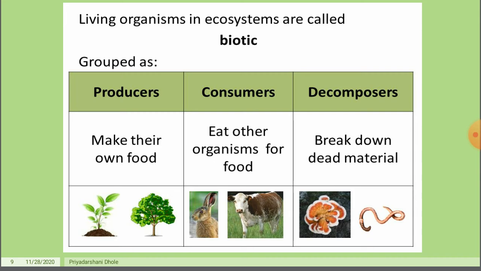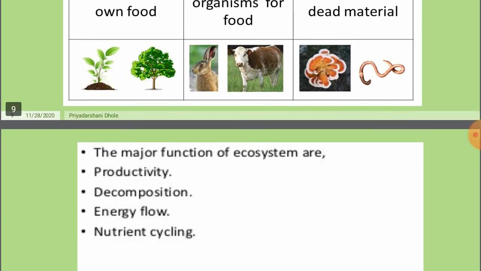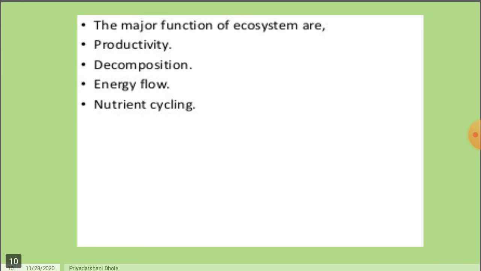Consumers eat other organisms for food, for example rabbit, cow, goat, etc. And decomposers break down the dead bodies of these consumers into simple forms with the help of fungi and other microorganisms. The major functions of ecosystem are first productivity, second decomposition, then energy flow from one level to another, and nutrient cycle.